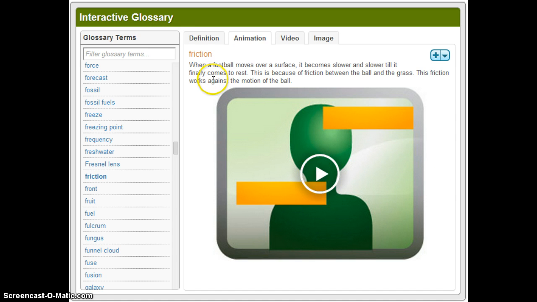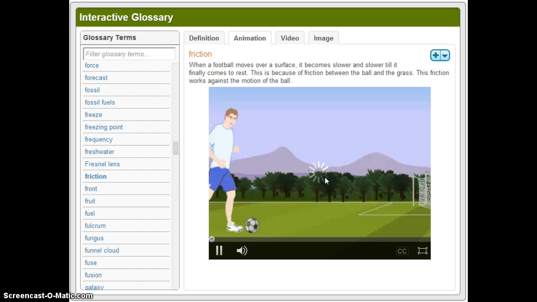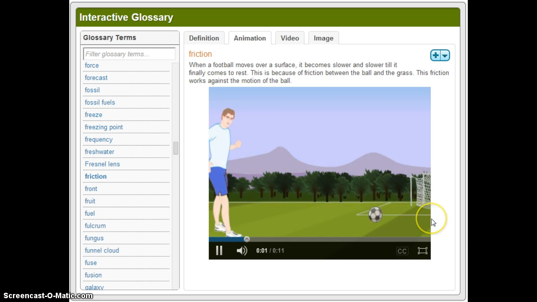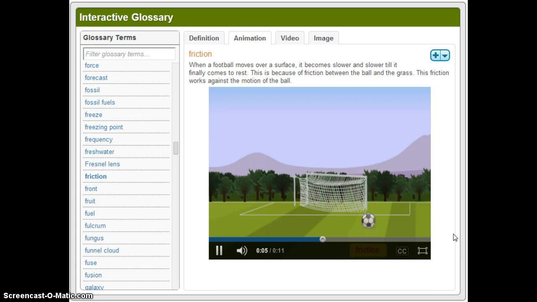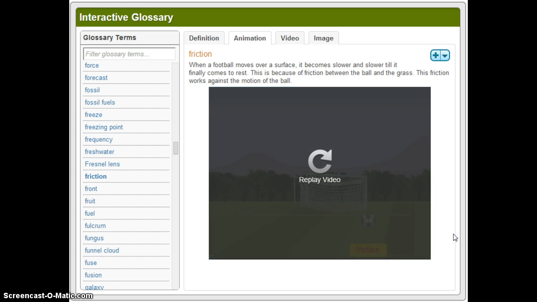So for instance, when a football moves over a surface, it becomes slower and slower until it finally comes to rest, and that's because of the friction between the ball and the grass. And when they say football, they obviously mean soccer, because you'll see that from the picture here. You can see as the ball is kicked, it's the friction coming up from the grass that's causing the ball to stop. Shorter grass is going to create less friction than taller grass. The friction works against the motion of the ball and ends up causing it to stop.